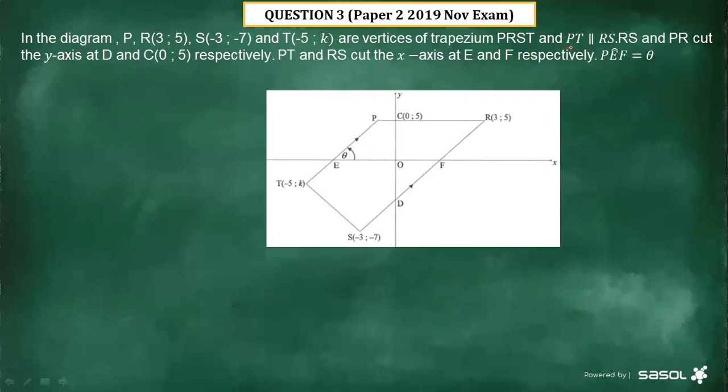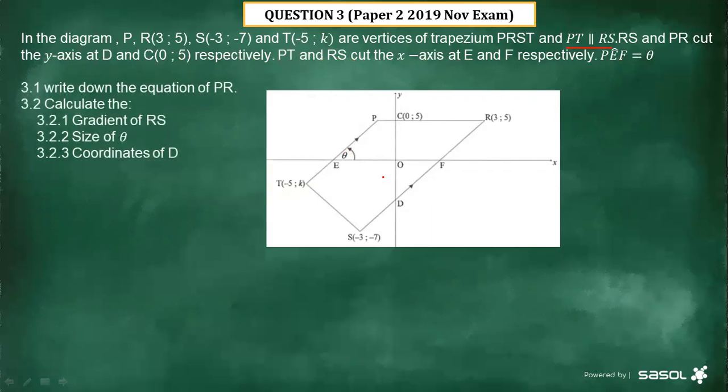Right? Remember earlier on I talked about parallel lines. When we have parallel lines, what should you know about them? Then RS and PR cut the y-axis at D and C(0; 5) respectively. PT and RS cut the x-axis at E and F respectively. Angle PEF equals theta. You can see that this is theta there.